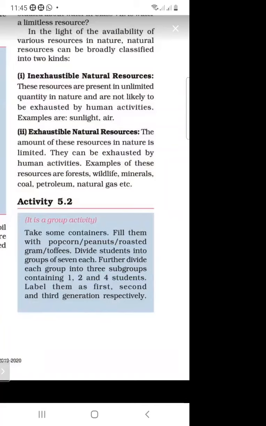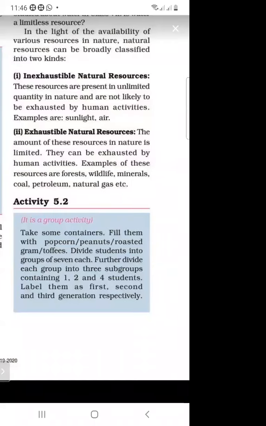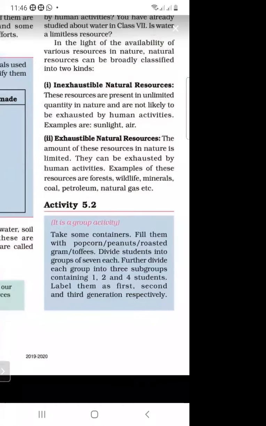So again, I am repeating this activity. Firstly, we are taking some containers and we are filling these containers with popcorn or peanuts or gram or toffees. And we are taking 21 students and we are dividing these students into 7 groups. And in the first group, we are taking 1, 2, and 4 students, and we are labeling them first, second, and third generation respectively.